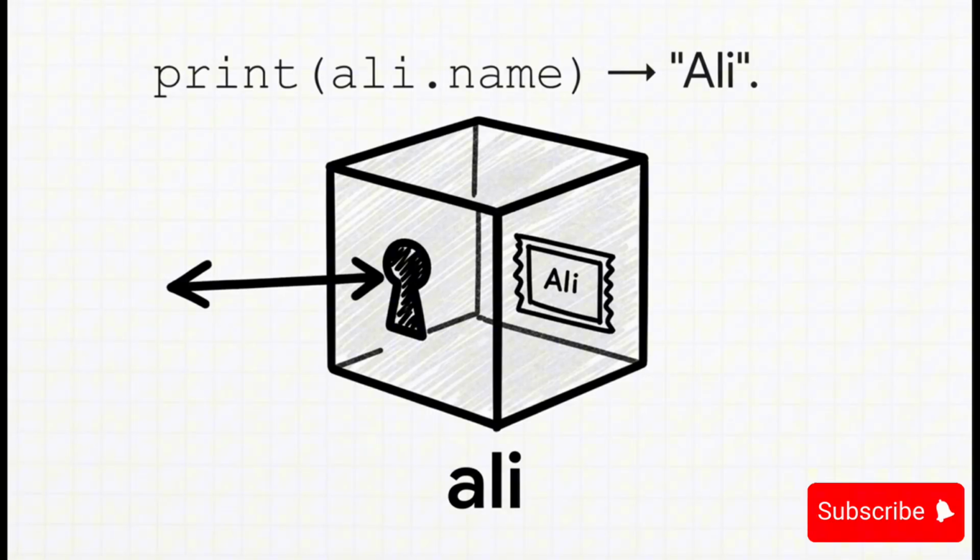So now that the data is tucked away inside each object, how do we get it back out? Simple. We use a dot. When you type ali.name, you're literally telling Python, hey, go inside that Ali object, find the piece of data called name, and give it to me. It's a super clear and direct way to get what you need.